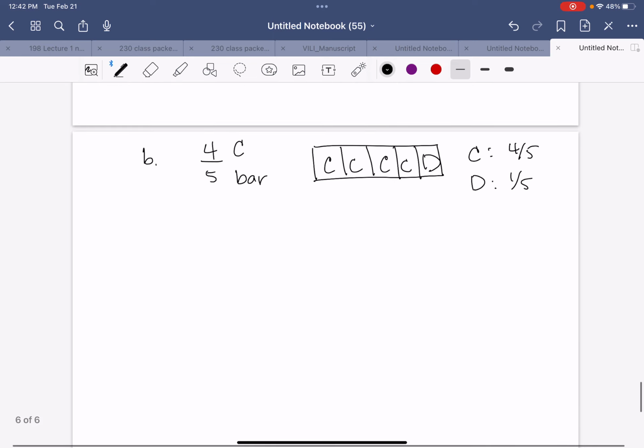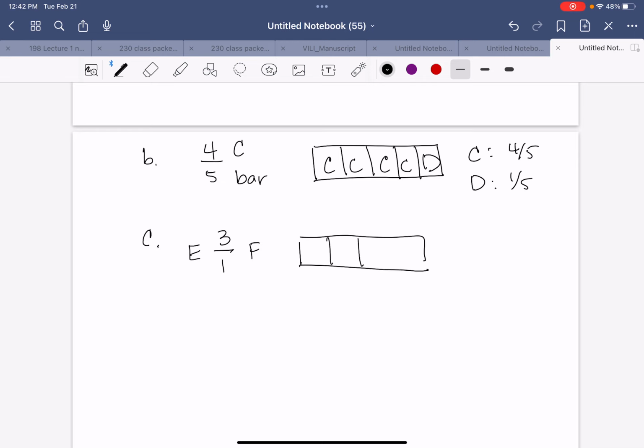Letter C. Emily ate 3 times as much as Fran. So it would be 3 over 1, and that's Emily to Fran. And so Emily gets 3 and Fran gets 1 for a total of 4 pieces. So Emily, Emily, Emily, Fran. So Emily is 3/4 and Fran is 1/4.